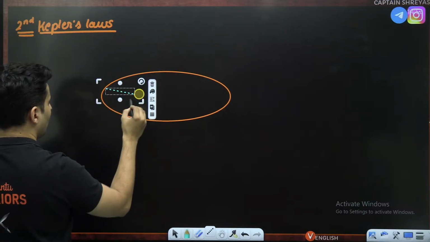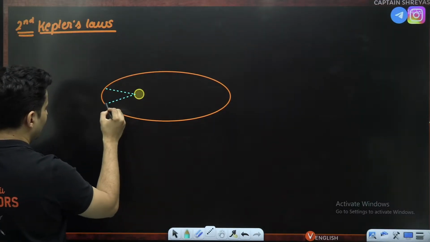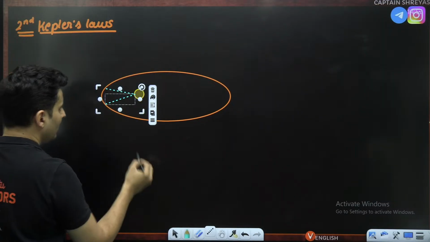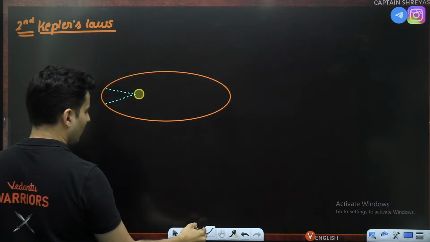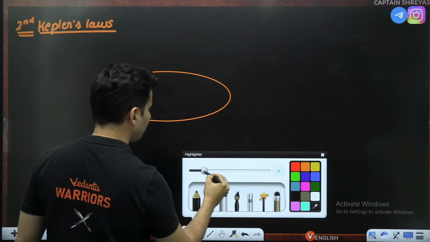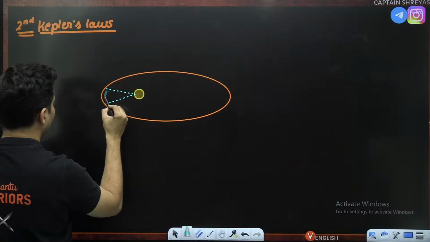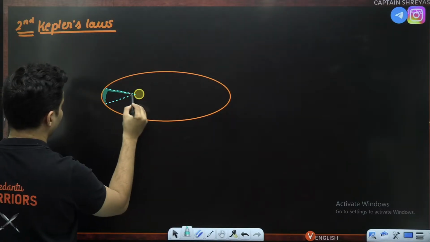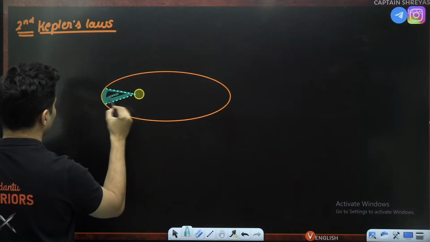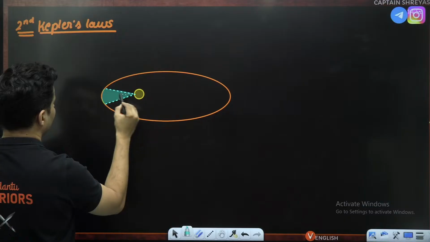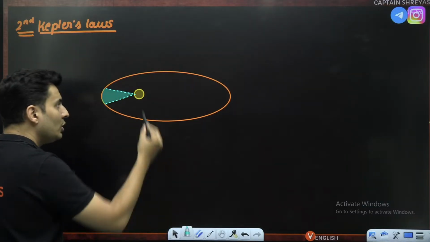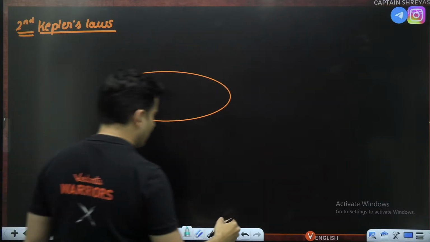Here, if you join the planet and the sun or the massive object, it has covered some area. This is that area which it has swept in some time. You will see no matter where you go, it will sweep the same area.